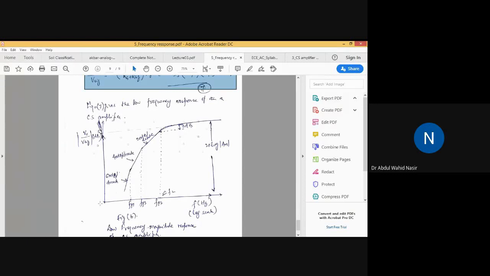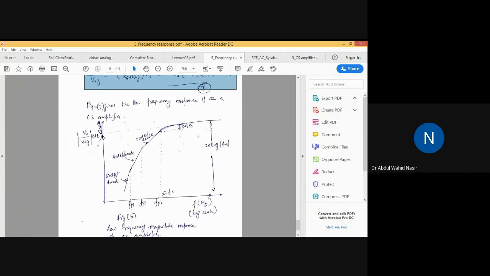If you plot on the frequency chart, you can find that from the first corner frequency to the next, the slope is 20 dB per decade. Moving further, it will be 40 dB per decade, and beyond that, 60 dB per decade.